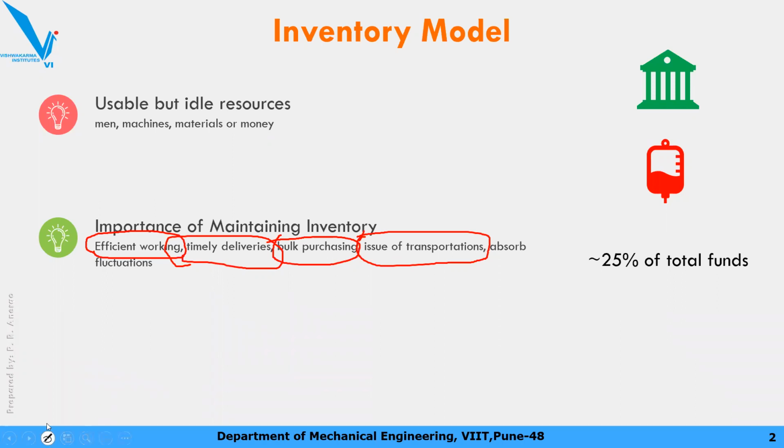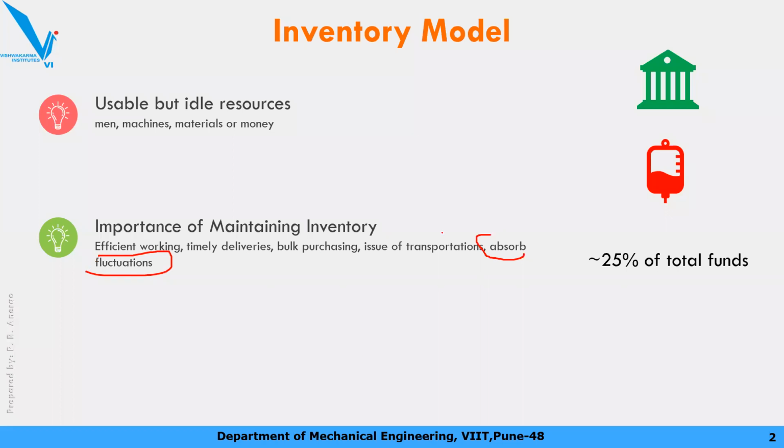Then another thing, you need to maintain inventory to absorb fluctuations in cost, and fluctuations in supply and demand. For example, take the case of onion. 2-3 months back it was around 80 rupees per kg. Now it is around 8 to 10 rupees per kg. To absorb these kinds of fluctuations, we should have an inventory. It is one of the importances of maintaining a good inventory.